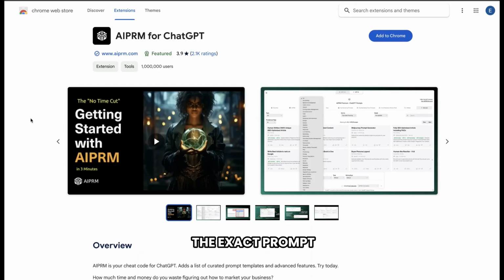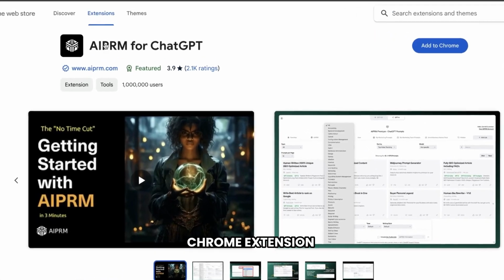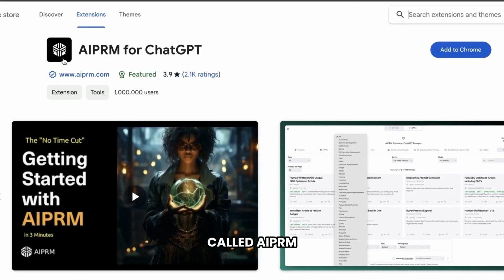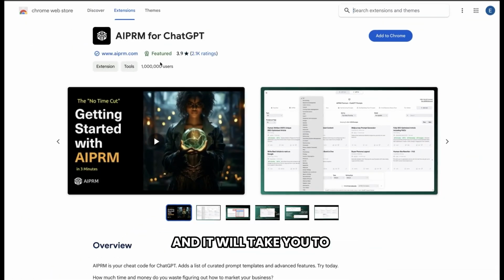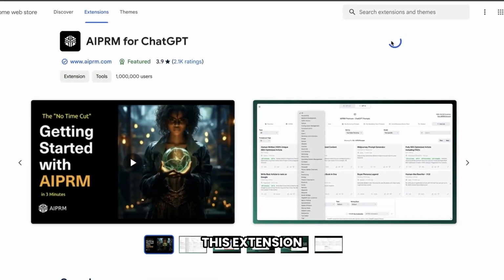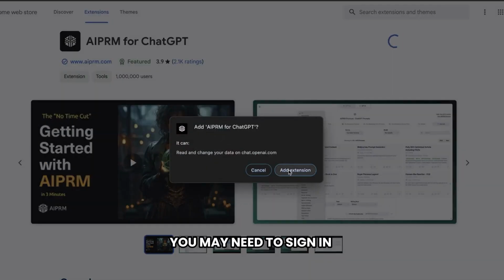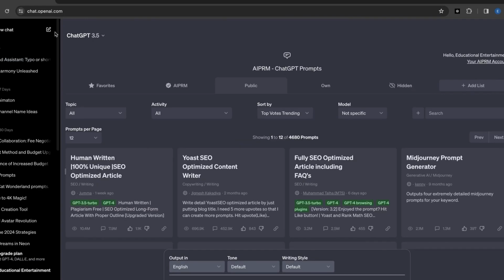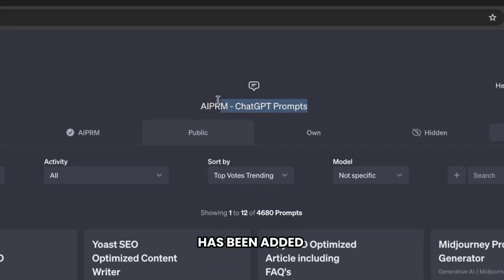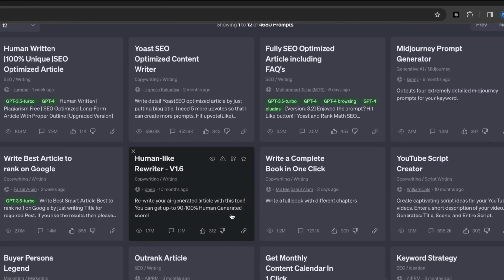To create the exact prompt, I'll use a Chrome extension in ChatGPT called AIPRM. I'll put the link in the video description. Just click on the link, and it will take you to this page. Let's add this extension. You may need to sign in with your ChatGPT account. And after that, come over to ChatGPT and open a new chat. As you can see, the AIPRM extension has been added to your ChatGPT.